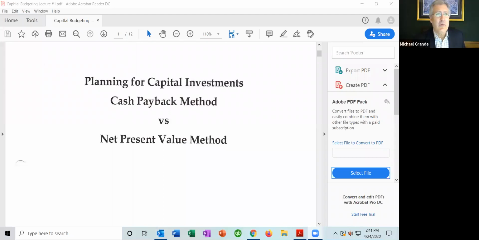I have an example. Let me share this screen. And what you'll see here is, again, what was loaded up onto Sakai, specifically planning for capital investments. This is lecture 1 from this chapter, and we're going to be talking about the cash payback method versus the net present value method.